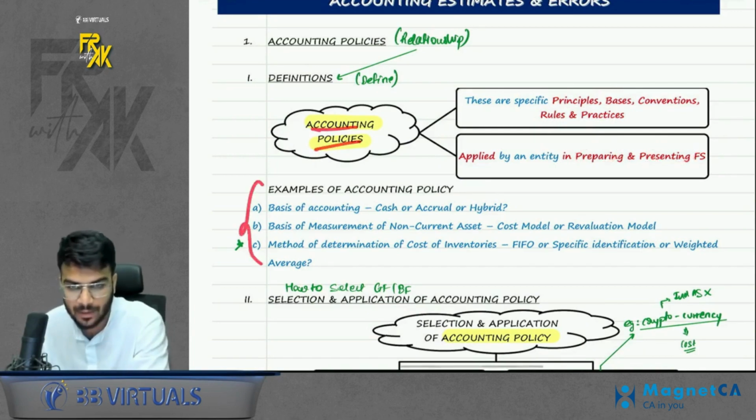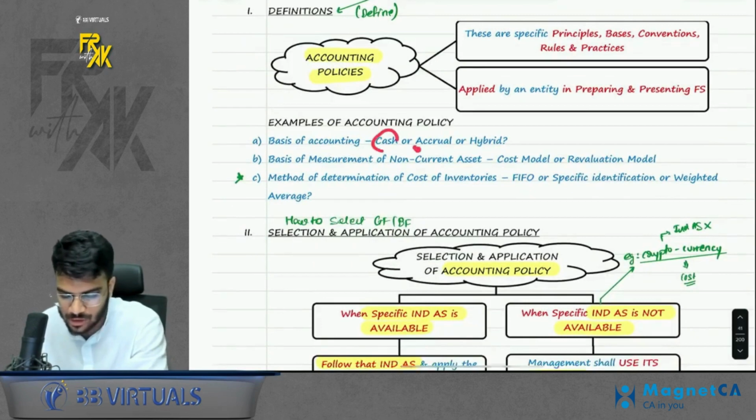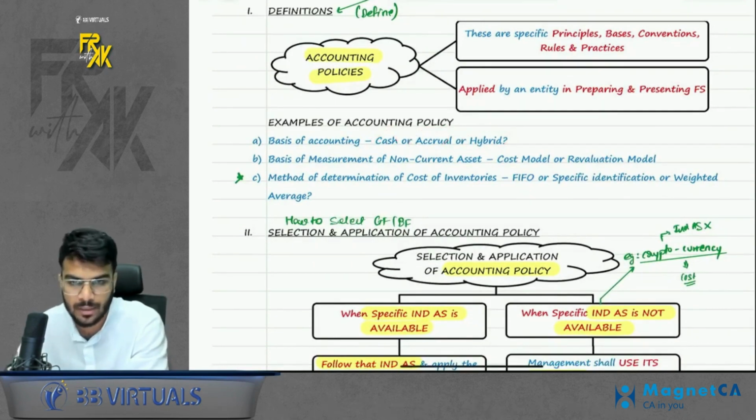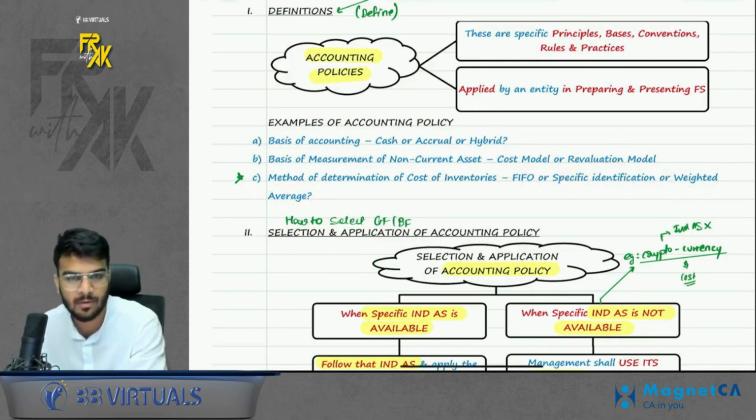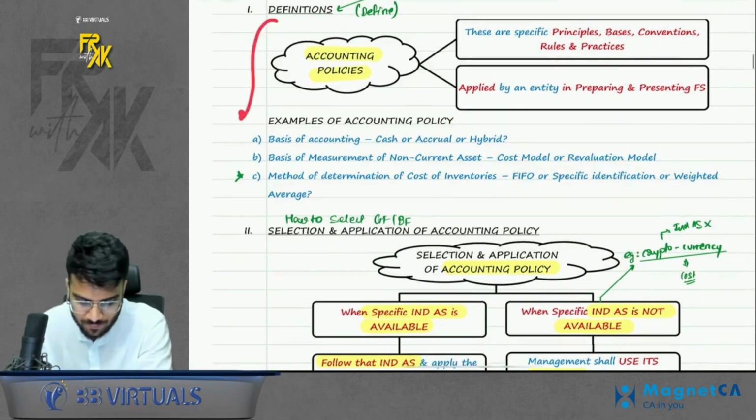Sir, give some example to understand this. Basically, if you are following cash, accrual or hybrid model of accounting, that is an accounting policy. Choosing between cost or revaluation model is an accounting policy. Choosing between FIFO or weighted average or specific identification method is also an accounting policy, right? So first they have defined what is accounting policy.